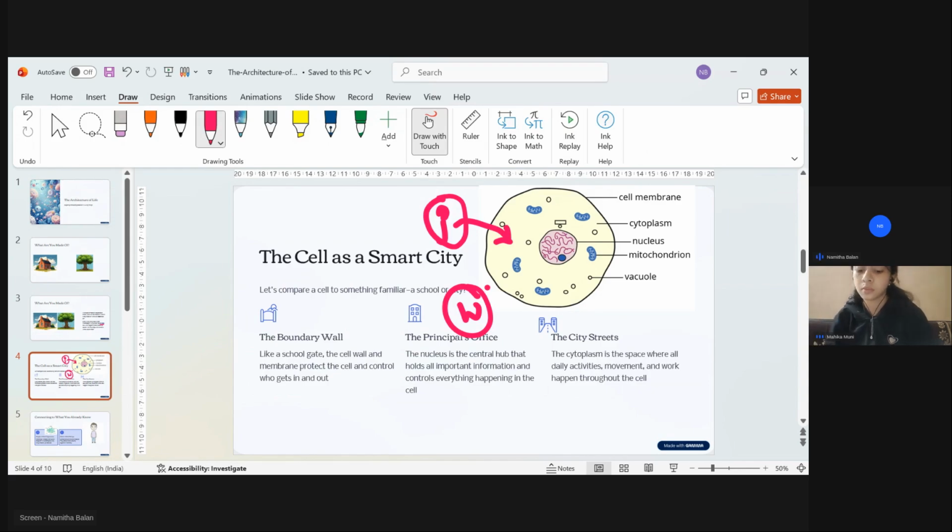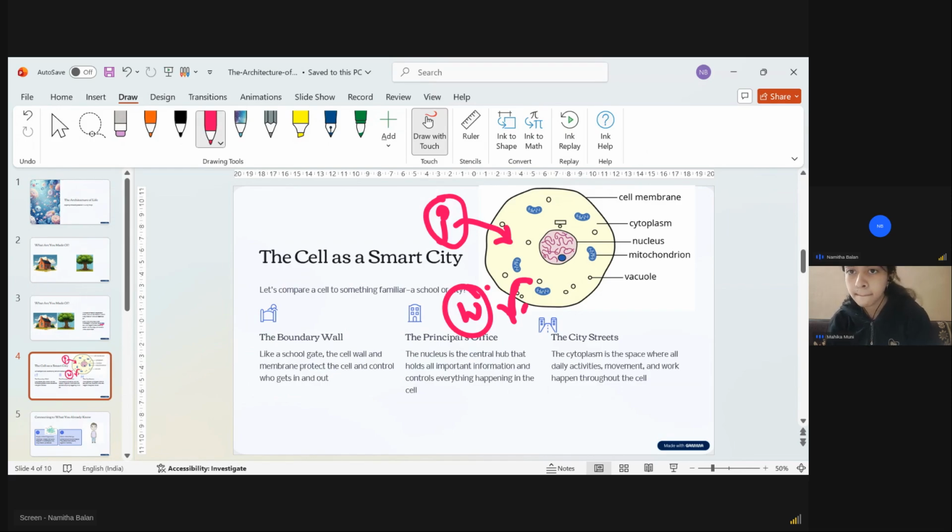And from here also, waste materials will be produced as a result of so many activities. So those waste materials, it will allow to go outside also. So you understood the role of the cell membrane, right?